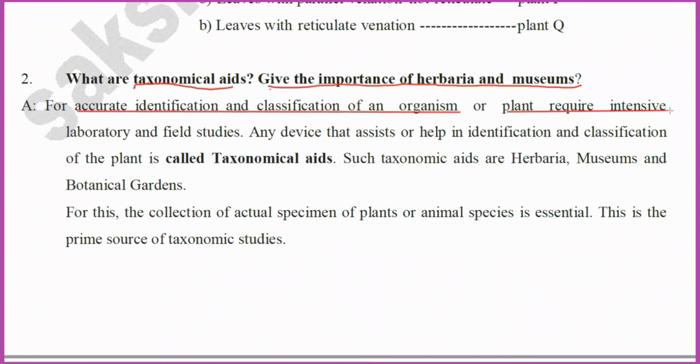plants require intensive laboratory and field studies. Any device that assists or helps in the identification and classification of plants is called a taxonomical aid.